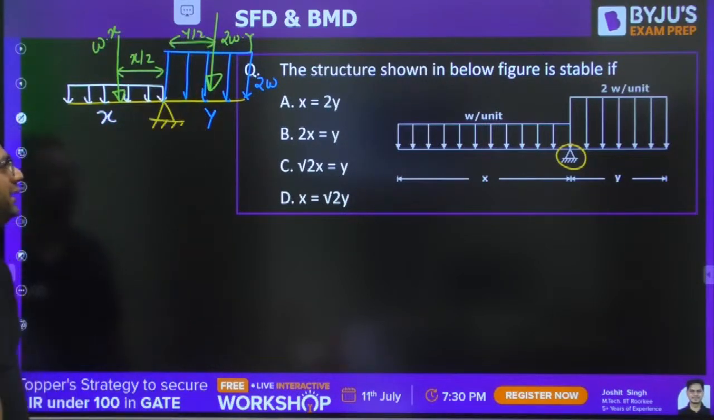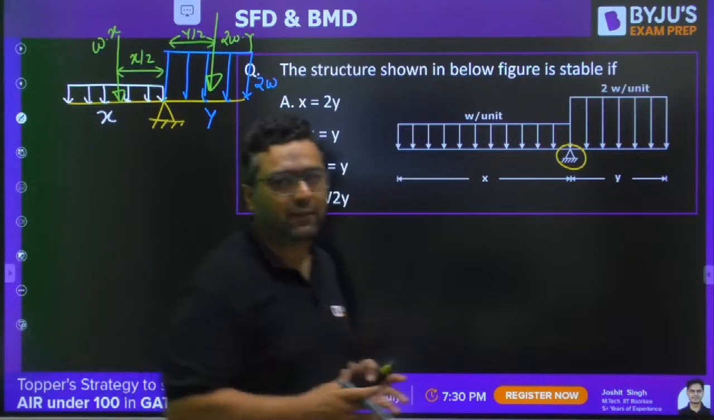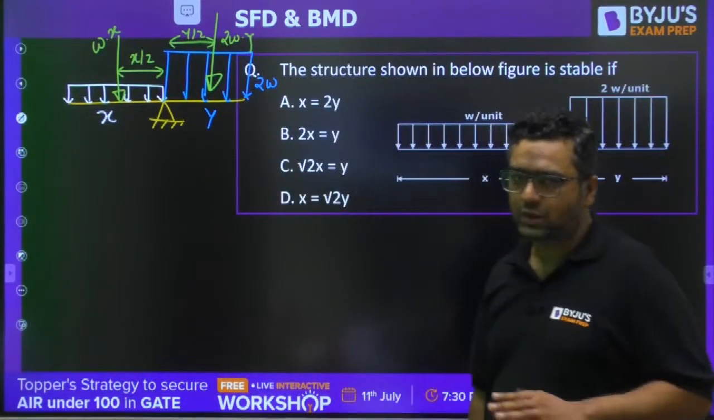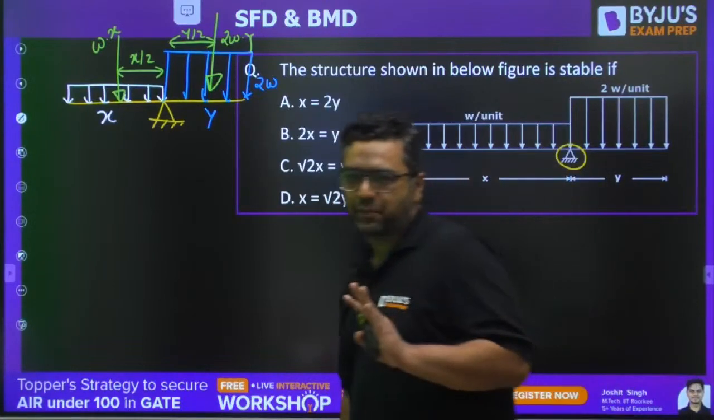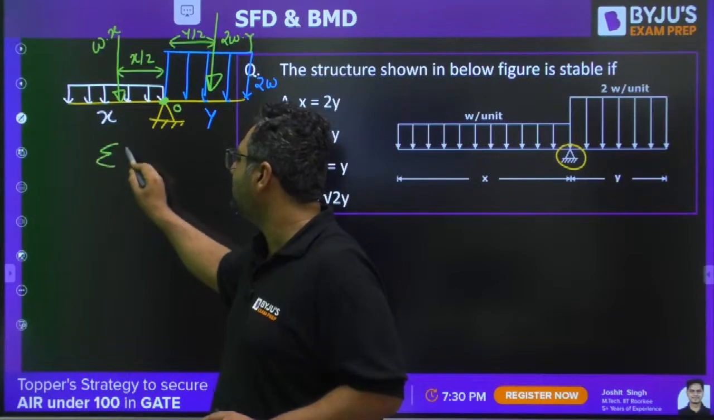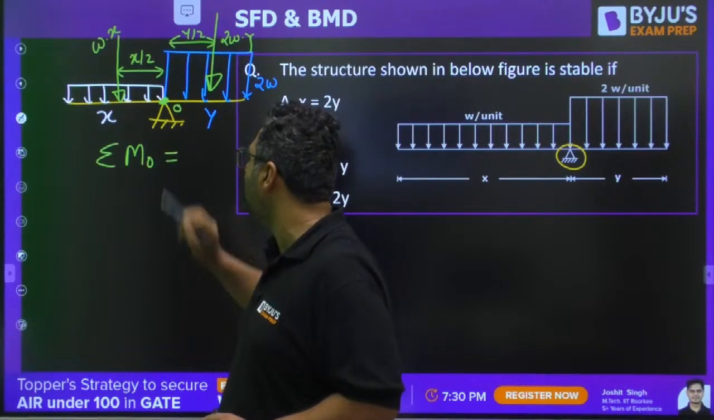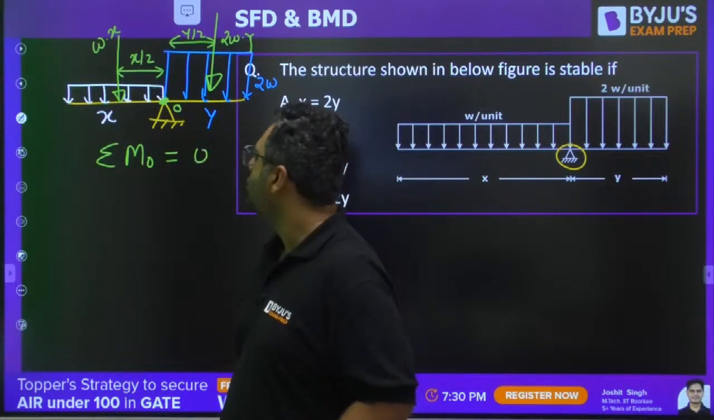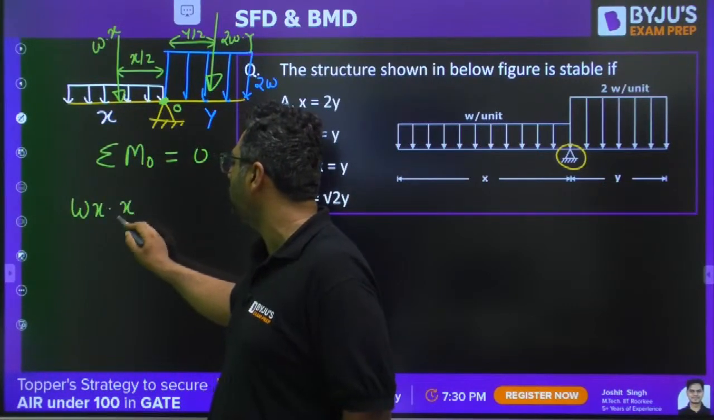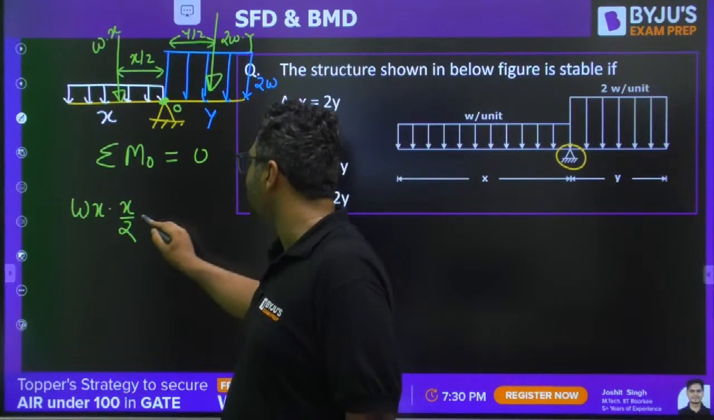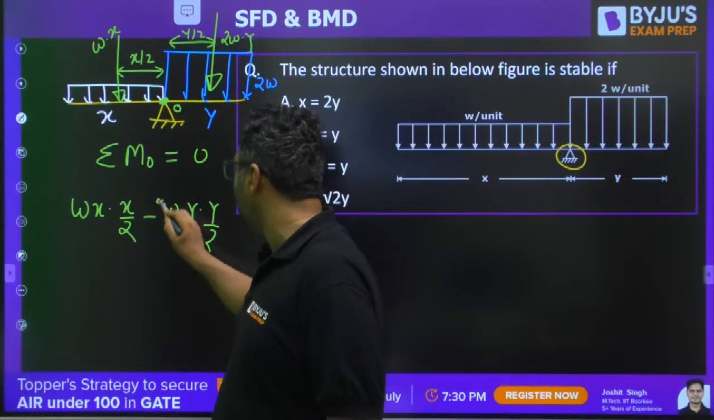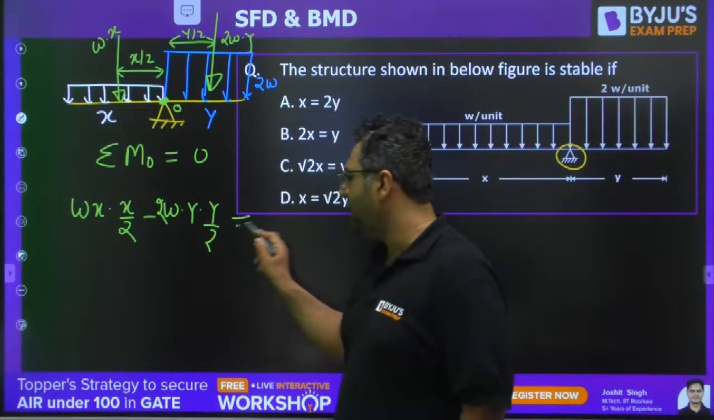You know about the hinge, that the moment should be 0, then only the body will be in equilibrium. Otherwise the beam will rotate under the load. So here we are using the balancing concept. So my dear, we need to just balance about this. This is point O. Let us say summation of moment about O is equal to 0. Because of this you will write W into X by 2, then because of this minus W into Y by 2, but this is 2W. So you will equate it to 0.